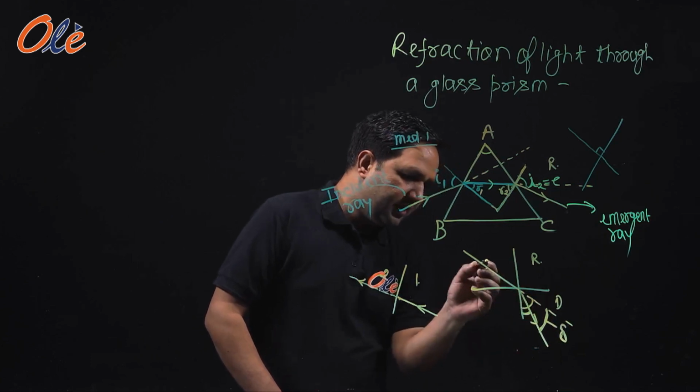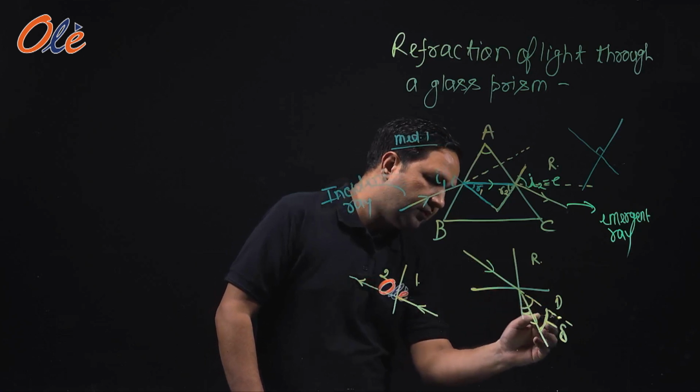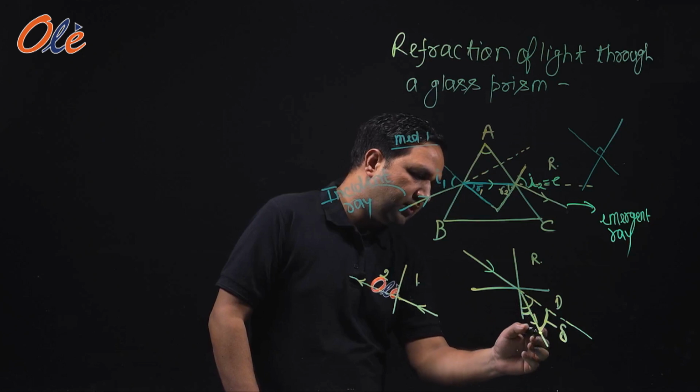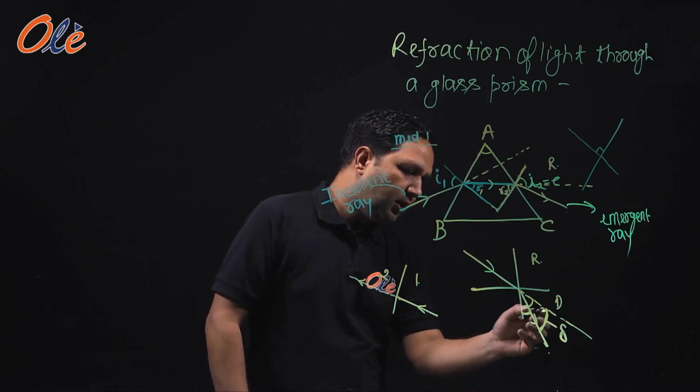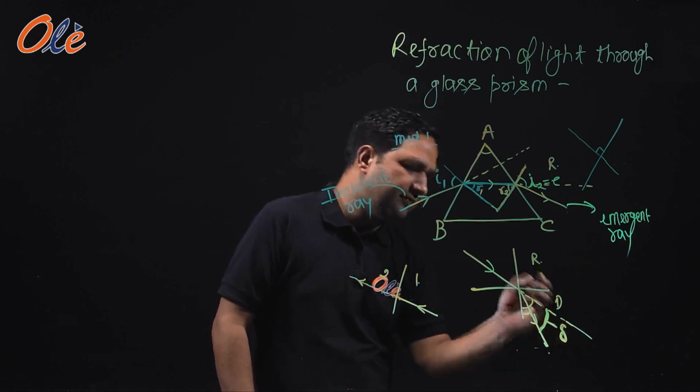The light ray which is coming through this should go following this path, but light went following this path. Now how much does it deviate from its path? This much. So this is known as angle of deviation.